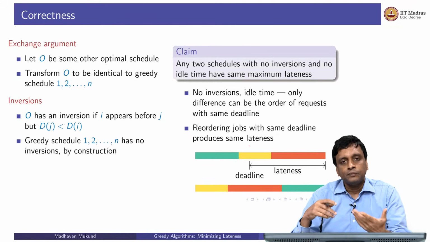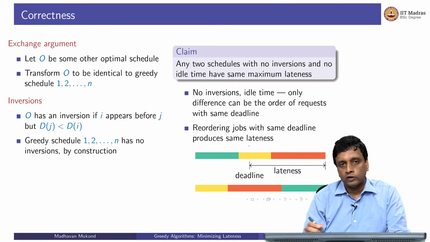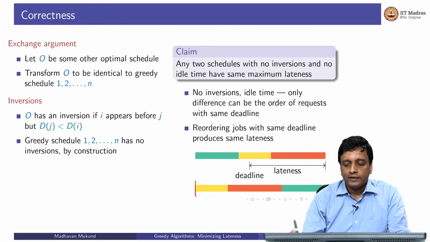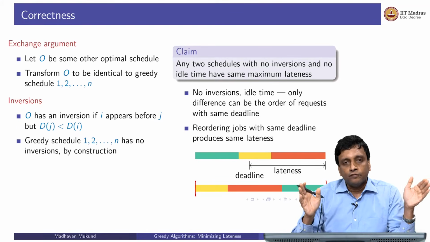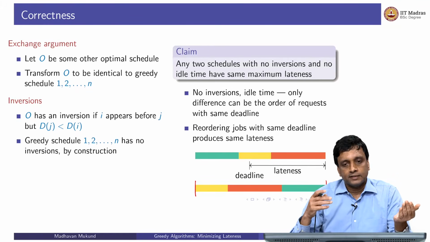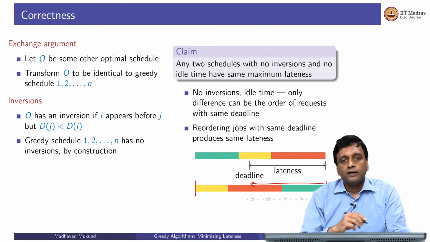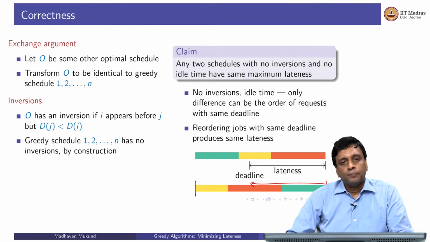But notice that in the shuffling, the total time it takes is the time for the green job plus the time for the yellow job plus the time for the orange job, in whatever order I take them. So the beginning and the end of this group happen at the same time as in the earlier case. The maximum lateness is determined by the difference between the end of the last job and the deadline, which is the same for all of these.